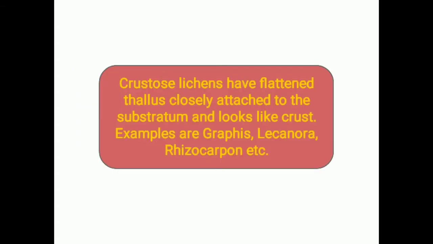Now the first is the crustose type. From the word crustose, it means that here the lichens have a flattened thallus closely attached to the substratum and look like a crust. They have a body structure which is called the thallus in the case of lichen.